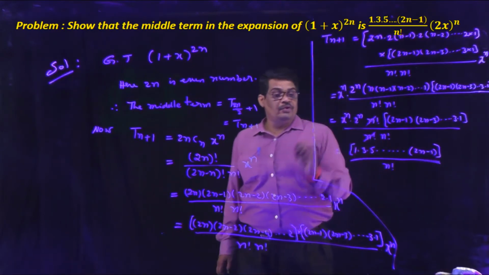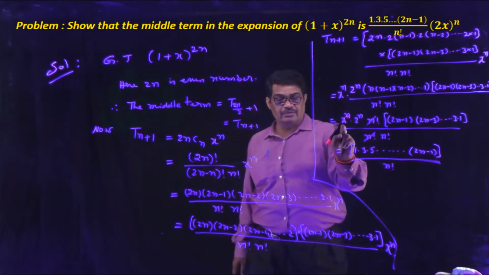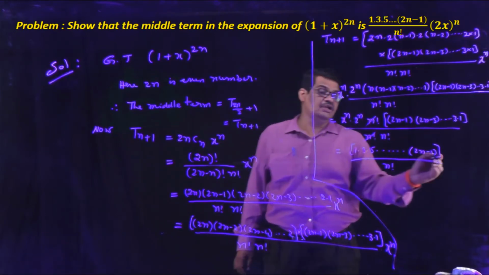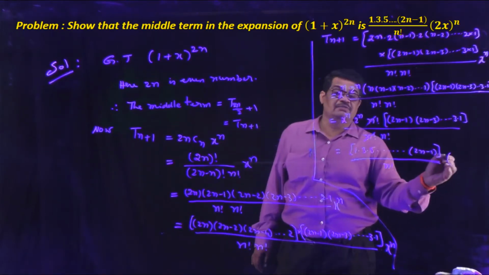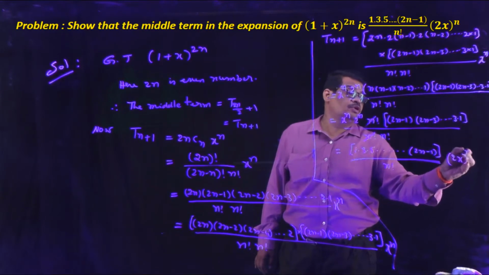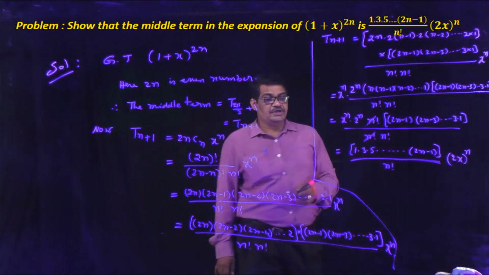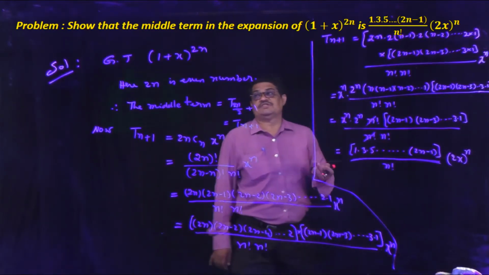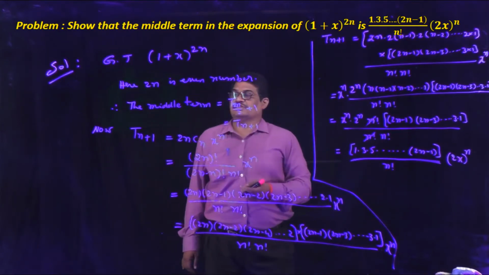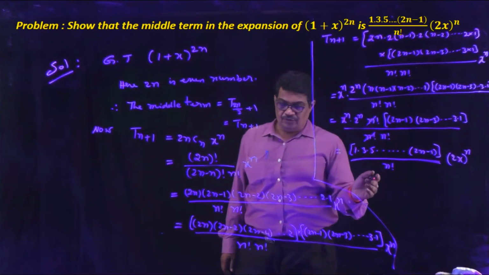into here 2 power n into x power n. Here x power n into 2 power n. That can be written as, power is same, that is 2x to the power of n. That is our proving result.